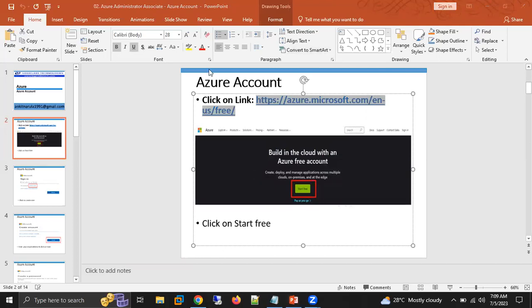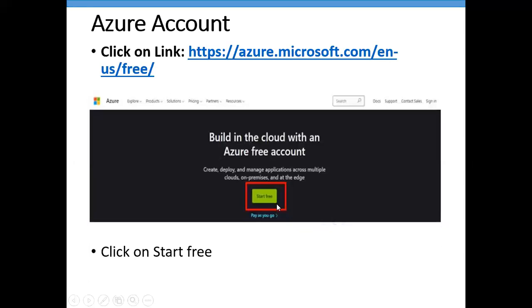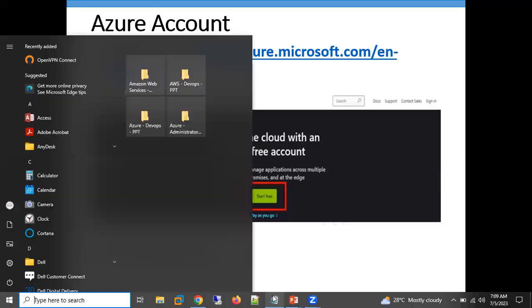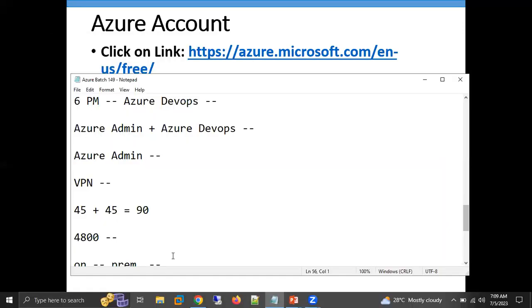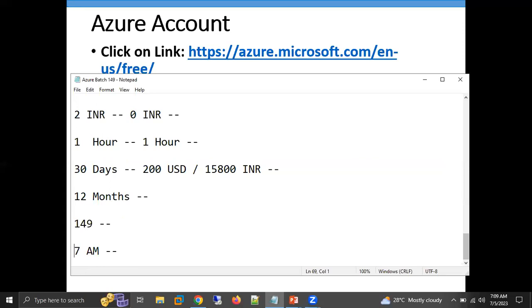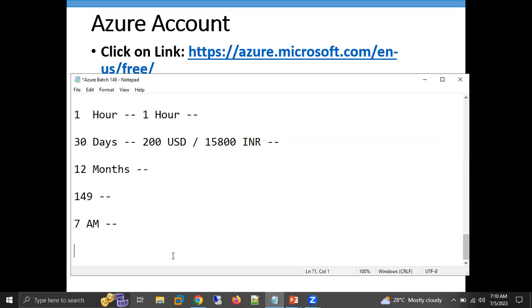I've shared this link. Go to this link and click on Start free. To create your Azure account, you can use any email ID, whichever you want. You can use your Gmail ID, your Yahoo, any email ID. But make sure you use your personal email ID, not your official email ID.